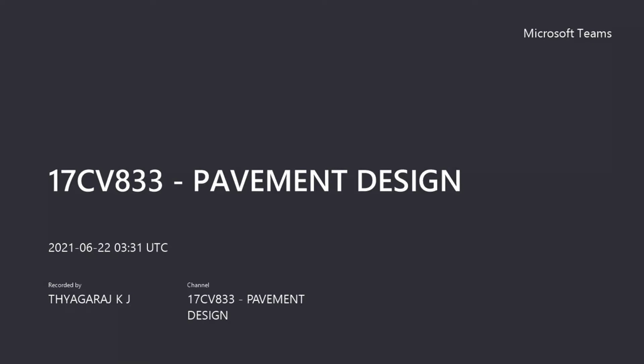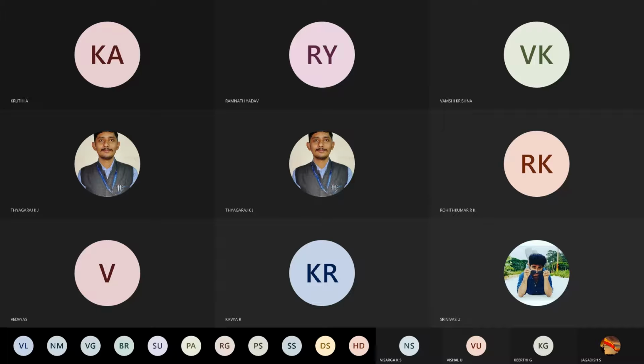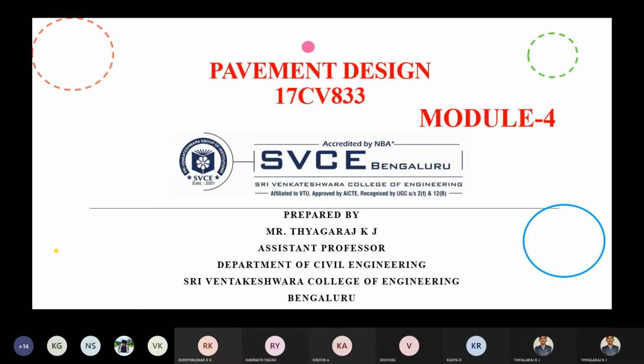Till now we have discussed the flexible pavement. Then we discussed the design of the flexible pavement, the structural evaluation and the functional evaluation. Then we came across the distresses in the flexible pavement. What are all the various distresses which occur in the flexible pavement? Today we will be moving to the next type of pavement, the rigid pavement.